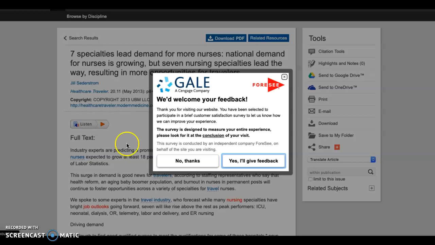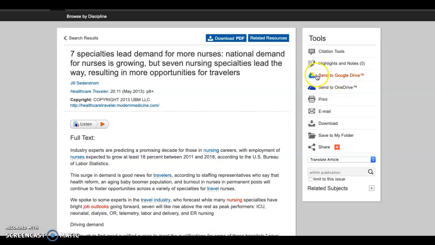If this is the one you want, then you need to download the PDF. So I would click on download PDF. Do not just save the URL. It will not bring you back to the actual article, I promise you.